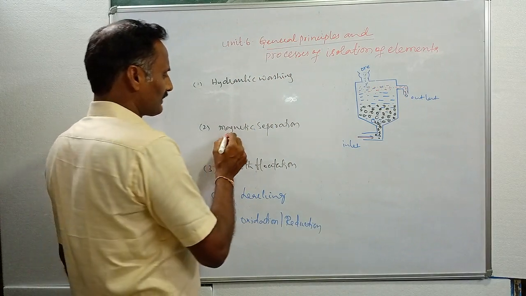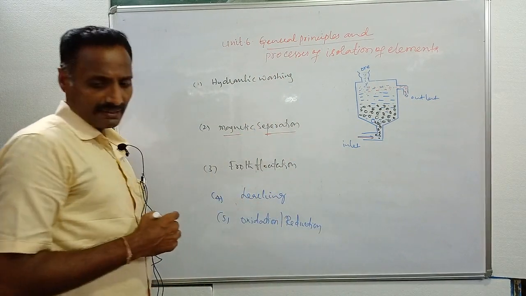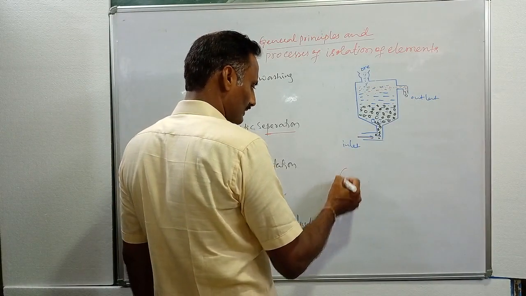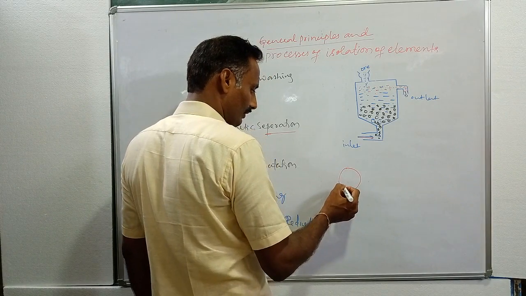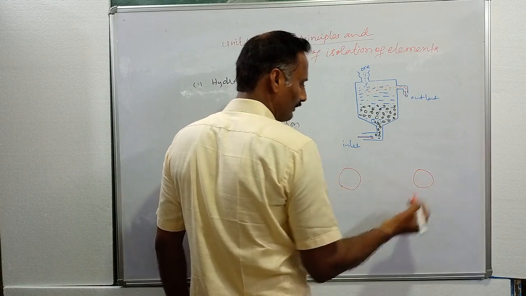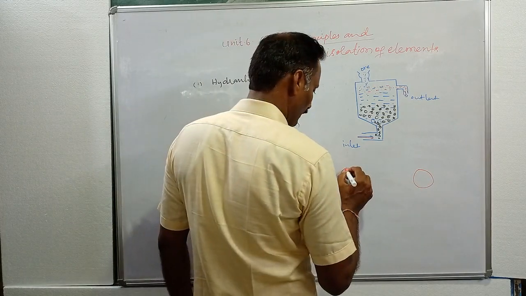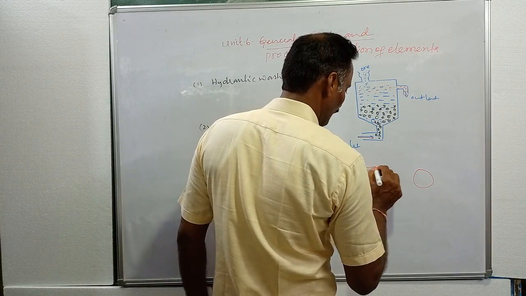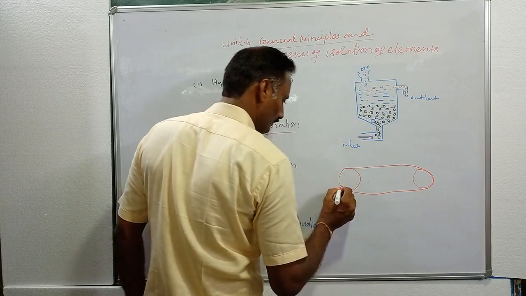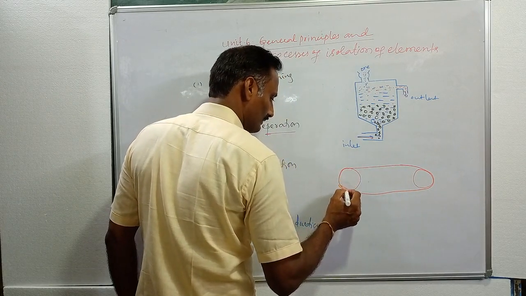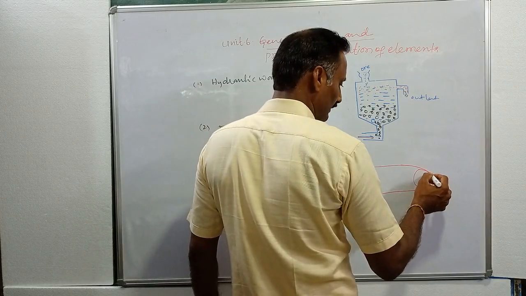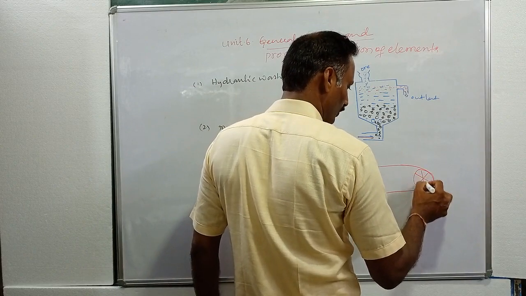And what about the magnetic separation technique? In the magnetic separation technique, we are using 2 rollers. This is a roller, and this is one more roller. These rollers are connected with a conveyor belt, a conveyor belt moving on the 2 rollers. Among these 2 rollers, one of the rollers is an electromagnetic wheel.